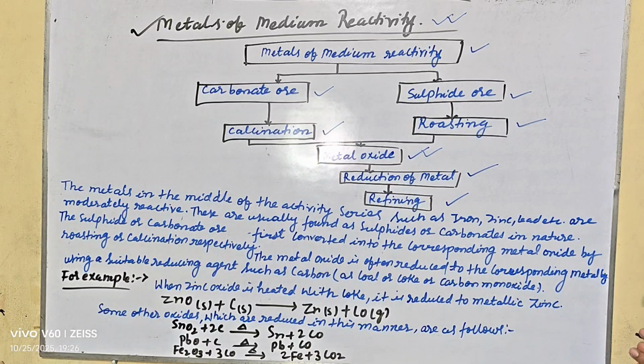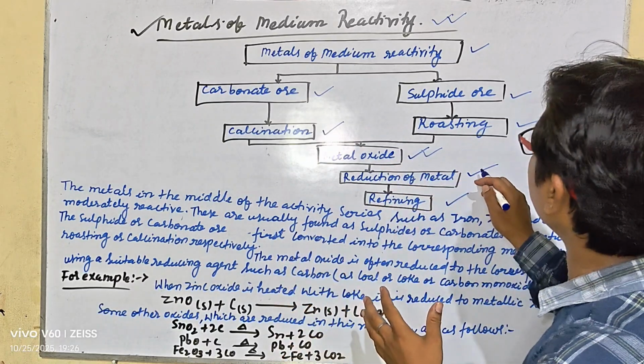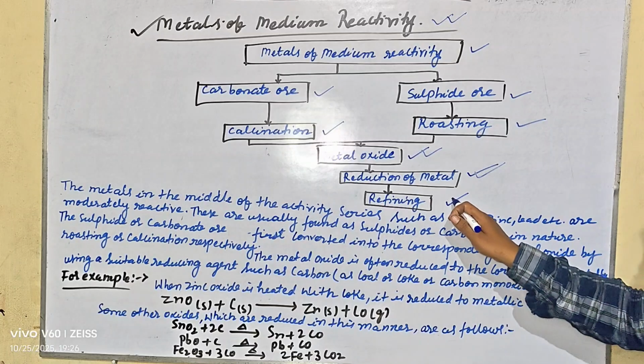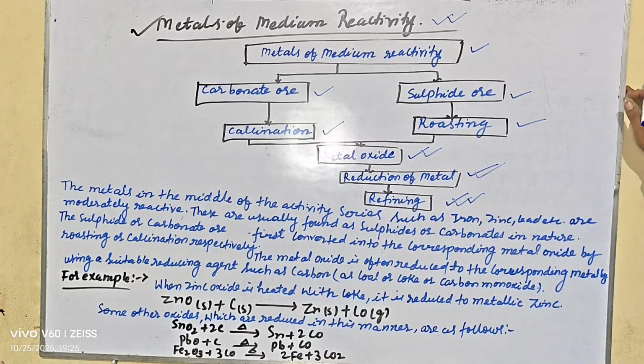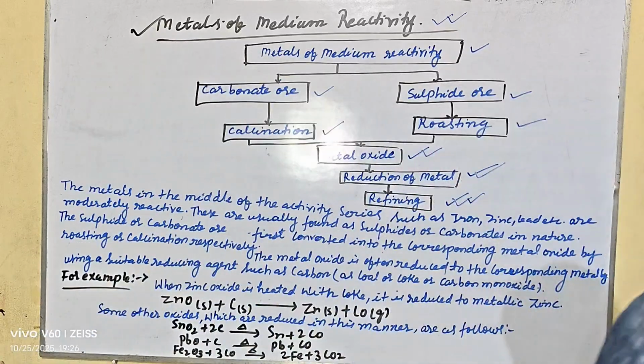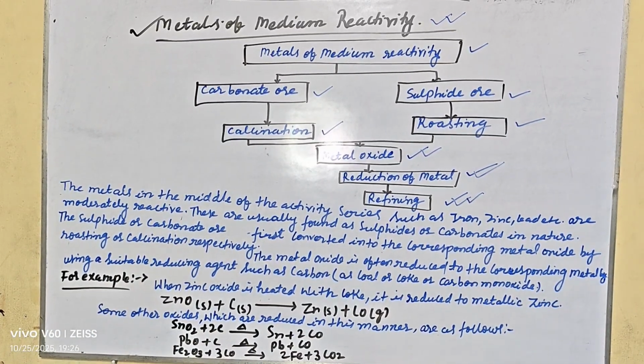After that, the metal oxide is reduced. The metal oxide is often reduced to the corresponding metal by using a suitable reducing agent such as carbon, coal, coke or carbon monoxide. And lastly, the metal is refined. These are the processes of extraction of metals from carbonates and sulfides.